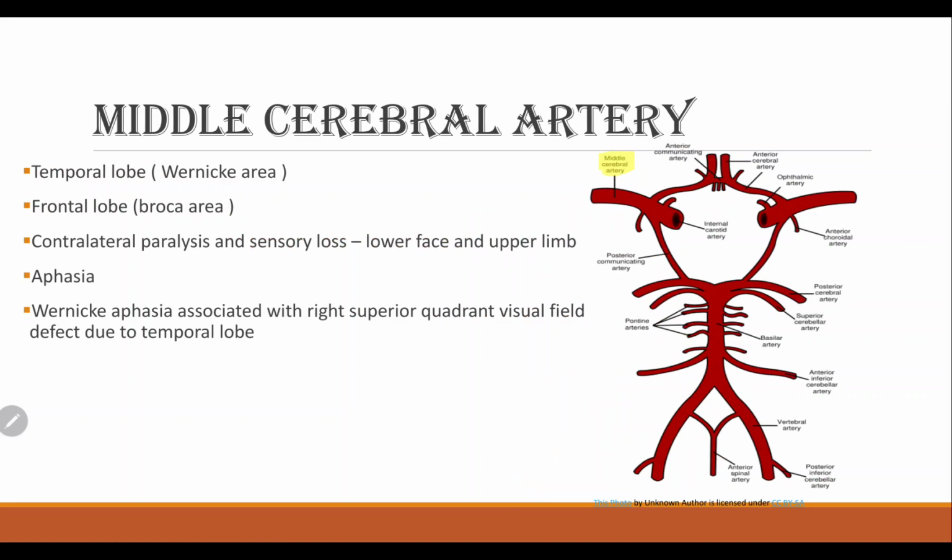Next, the middle cerebral artery. This region includes the temporal lobe and frontal lobe. Temporal lobe means Wernicke area and frontal lobe is Broca area. There is contralateral paralysis and sensory loss in the lower face and upper limb, and aphasia. Wernicke aphasia is associated with right superior quadrant visual field defect due to a defect in the temporal lobe.